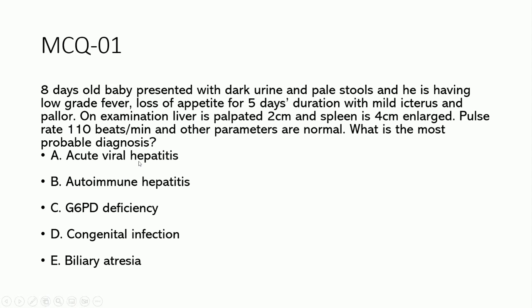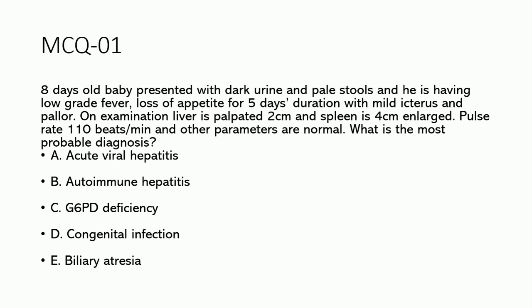Okay. Acute viral hepatitis, it can be a cause. We can't say that it can't be, but the problem is that viral hepatitis is very, very rare in a child. Because for viral hepatitis to occur, there should be risk factors. They haven't mentioned any risk factors like repeated blood transfusion for the baby, or a history of maternal risk factors like hepatitis in the mother.